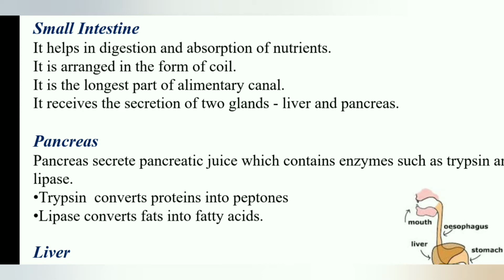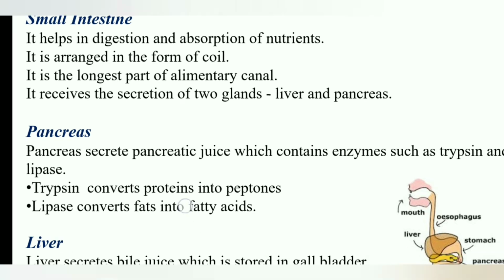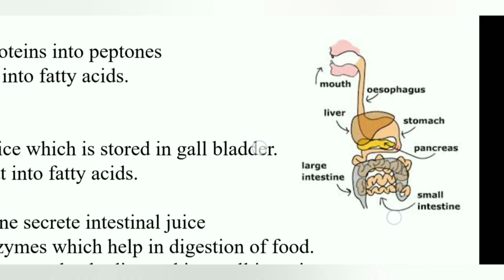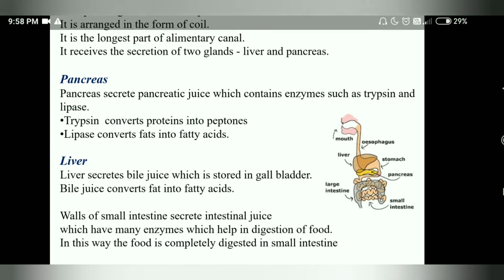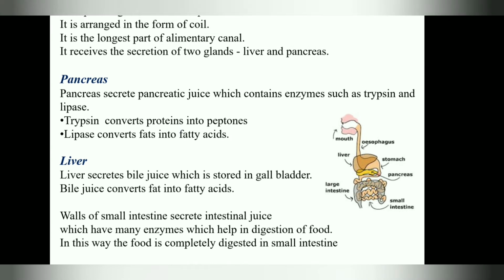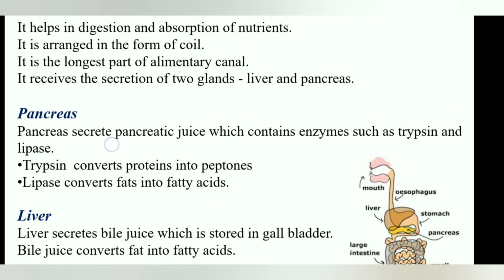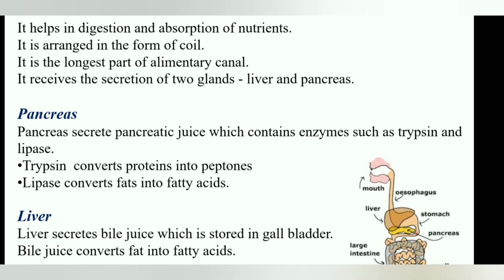So small intestine is arranged in a form of coil, you can see in the picture. It is the longest part of the alimentary canal. It measures about 6.5 meters in an adult.